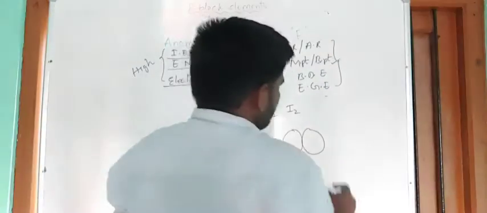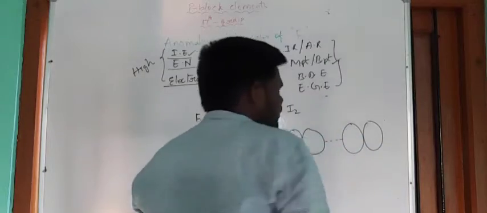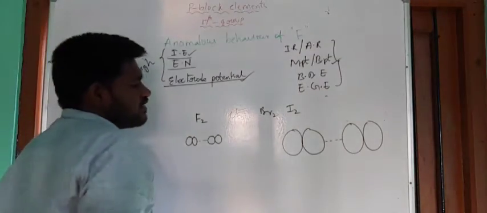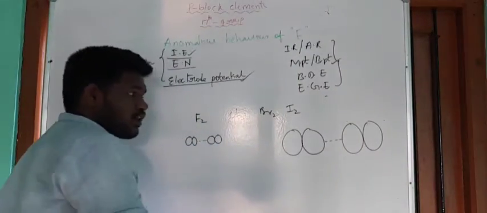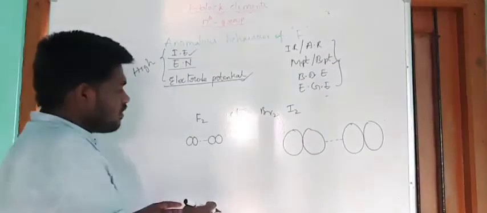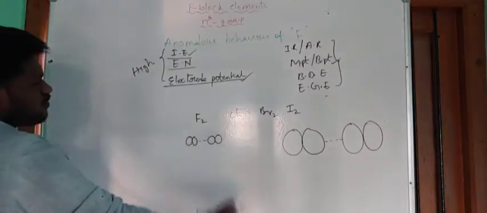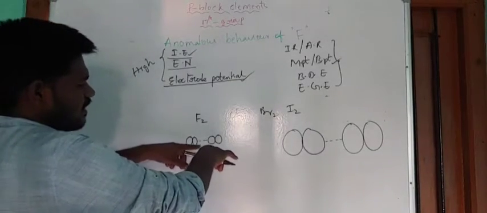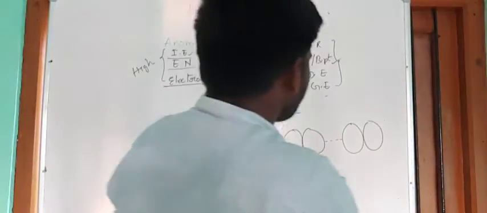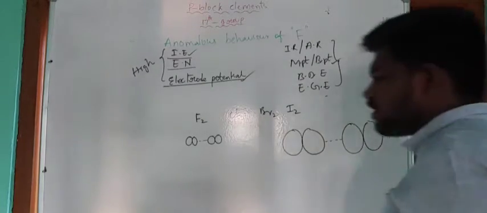But in the case of molecules with a very large size, the van der Waals forces of attraction are very high. So when van der Waals forces of attraction are very high, the melting and boiling points are also very high. Here van der Waals forces of attraction are low, so the melting and boiling points are also low. So due to the small size of the fluorine molecules, intermolecular attractions are very weak. So then melting and boiling points are very low here. And here, due to the heavy size, intermolecular attractions are very high. So then melting and boiling points also increase.